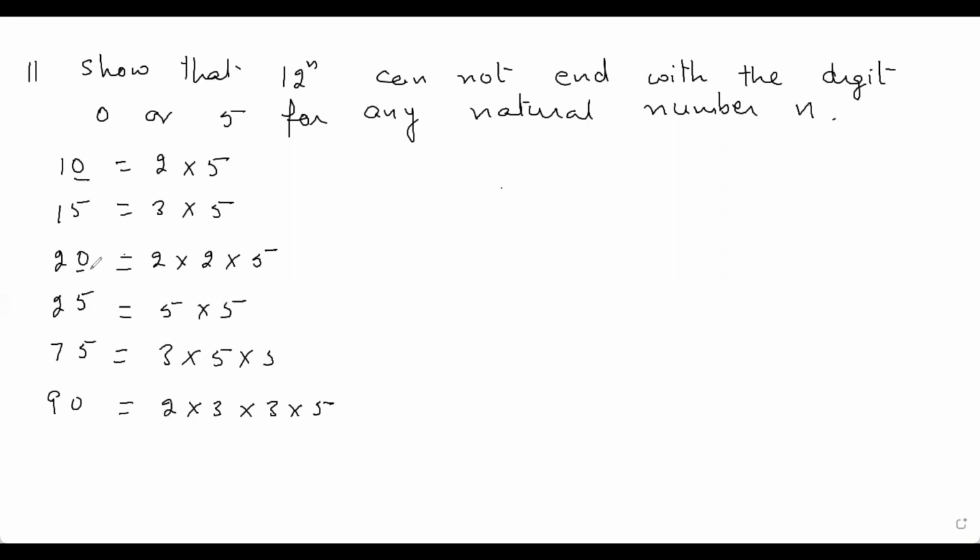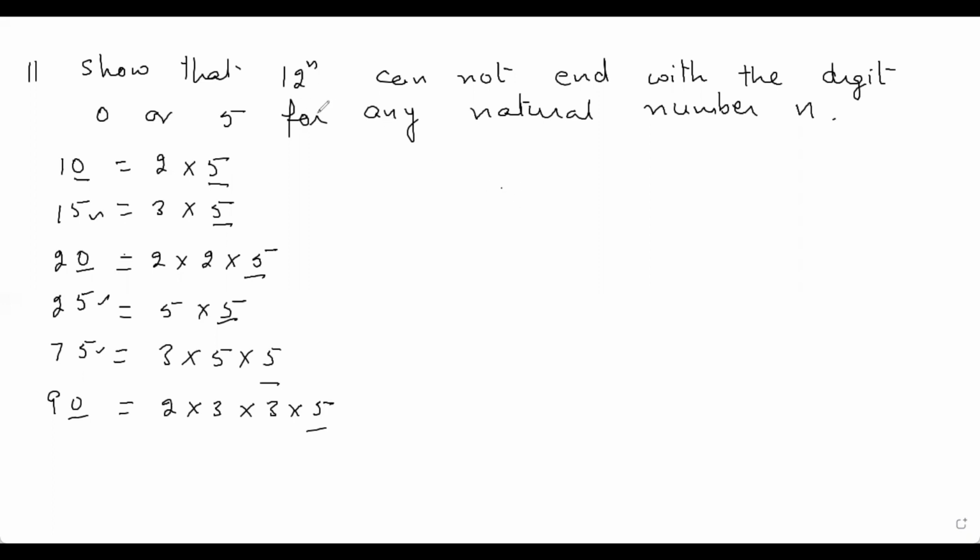If a number ends with 0 or if it ends with 5, there is one factor 5 everywhere. So 1 factor 5 is always there. Again, I'll repeat it. If a number ends with 0 or 5, so 1 factor 5 must be there.